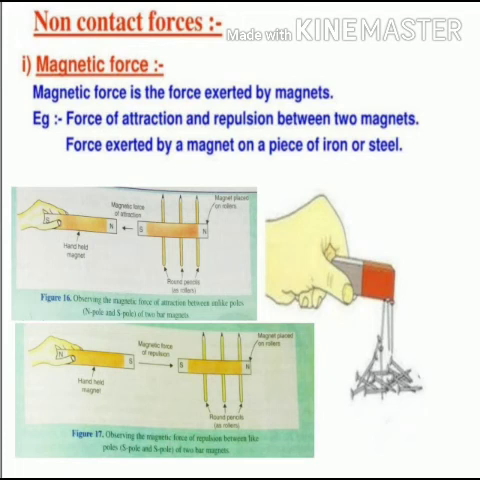Okay, both the rules are clear to you. The unlike poles show the magnetic force of attraction, and the like poles prove the magnetic force of repulsion between each other.